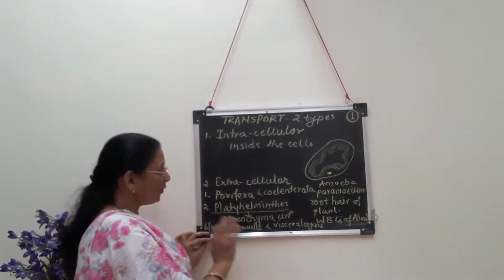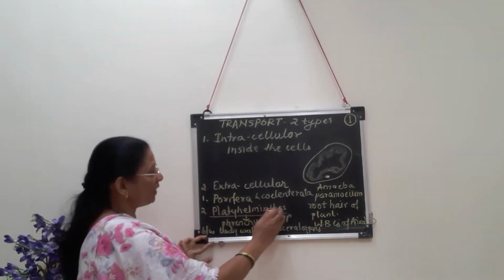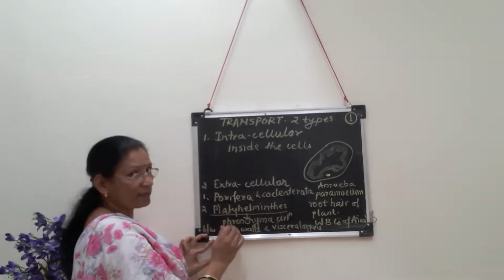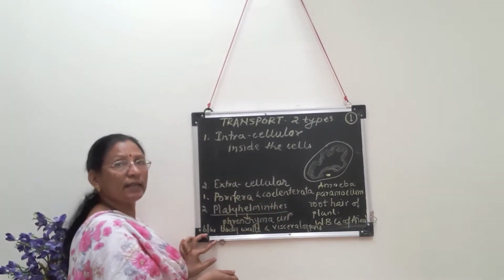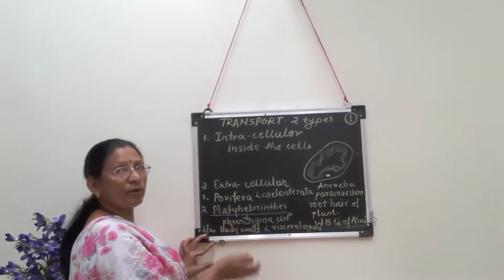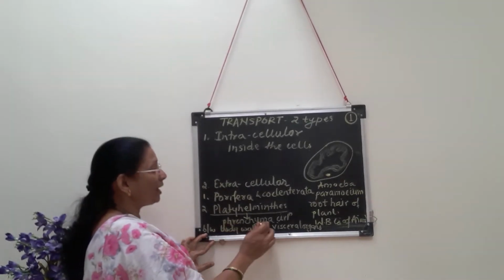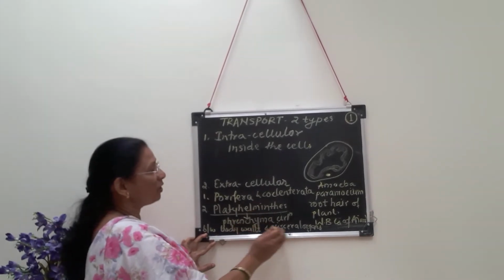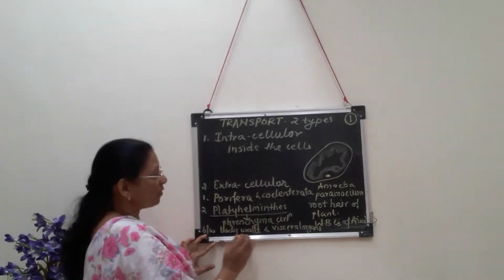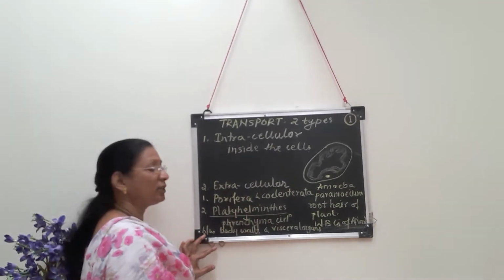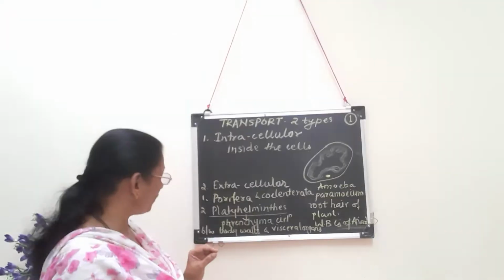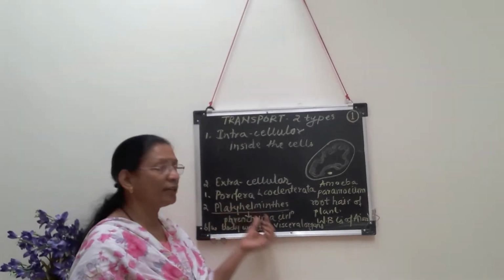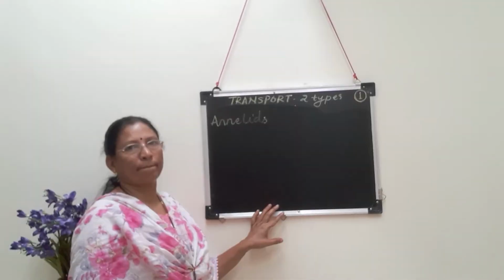So in flatworms, parenchyma circulation involves the spaces between the mesodermal cells. Spaces present between the mesodermal cells are called parenchyma tissue. This parenchyma tissue present between body wall and visceral organs consists of some fluid, and the transportation takes place between body wall and visceral organs. This is called parenchyma circulation in platyhelminths.